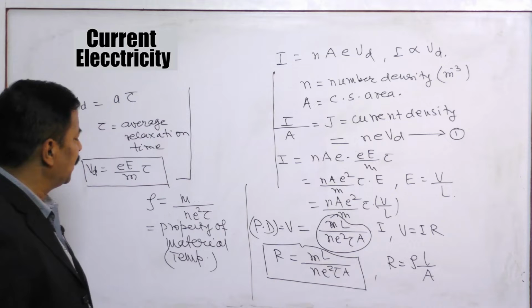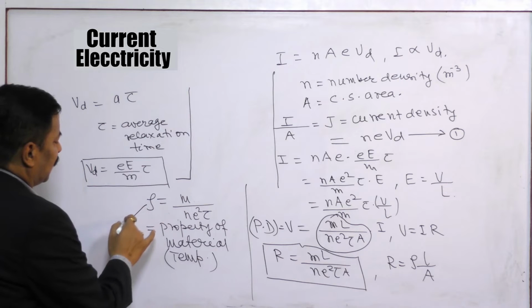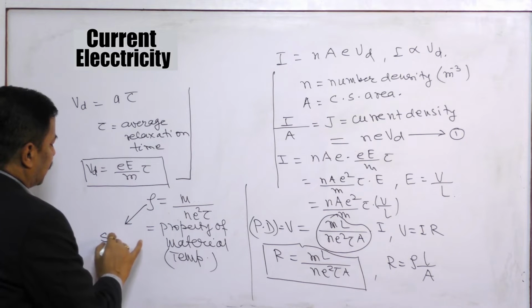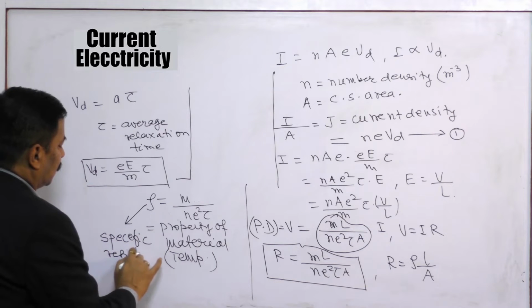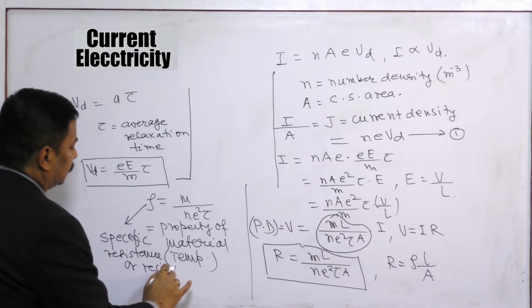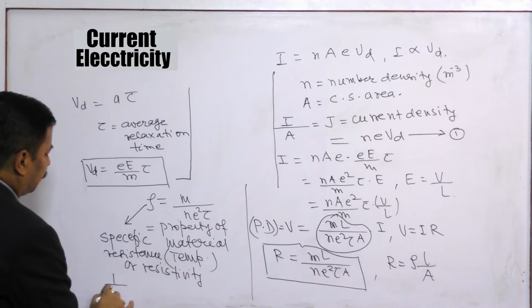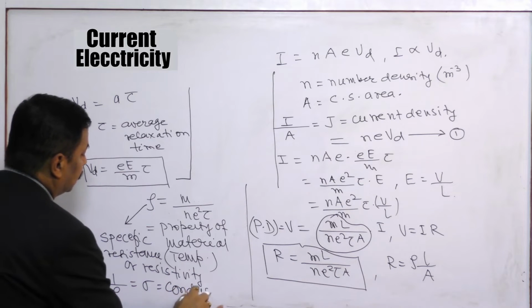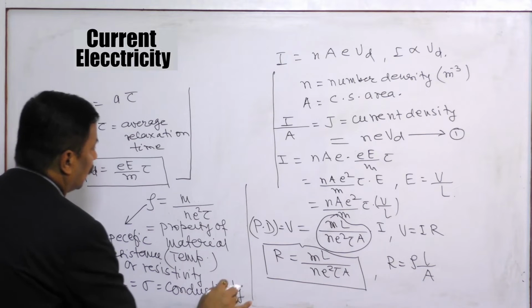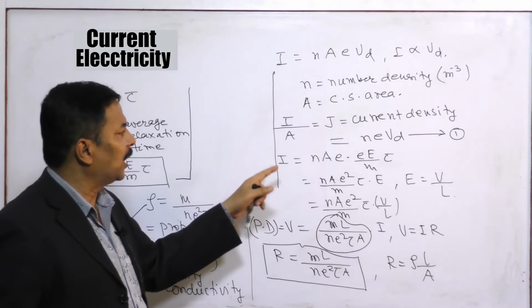This is your specific resistance, or resistivity, and 1 by rho is represented by sigma. This is your conductivity. Now come to the equation of J.